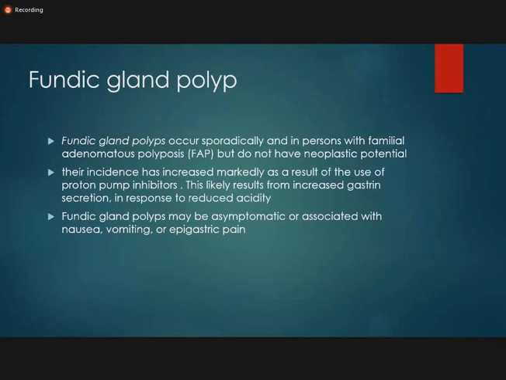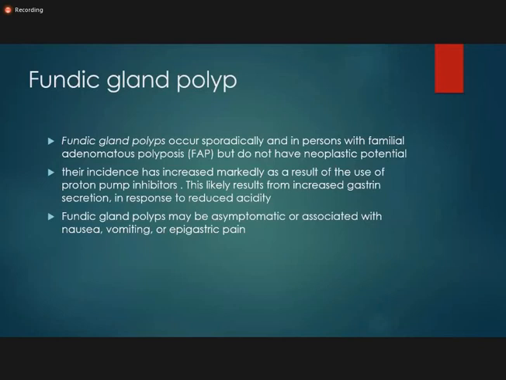Okay, so their incidence has increased markedly as a result of the use of PPIs. The fundic gland polyps are usually present in patients who are using proton pump inhibitors, and this is likely because of increased gastrin secretion, which is released in response to reduced acidity. The patients which have acidity are patients of chronic gastritis.